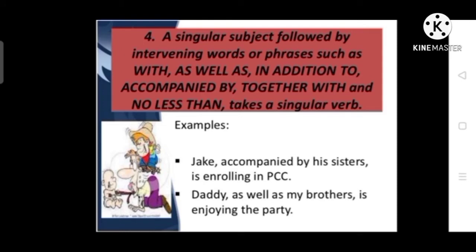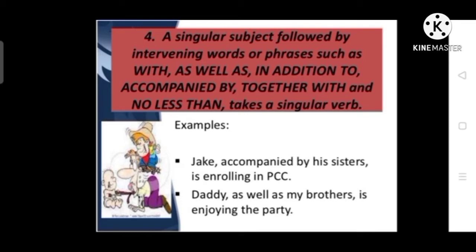We should not say that Jack, accompanied by his sisters, are enrolling in PCC. So when such subjects are connected by with, as well as, in addition to, accompanied by, together with, and no less than, they always take singular verbs.